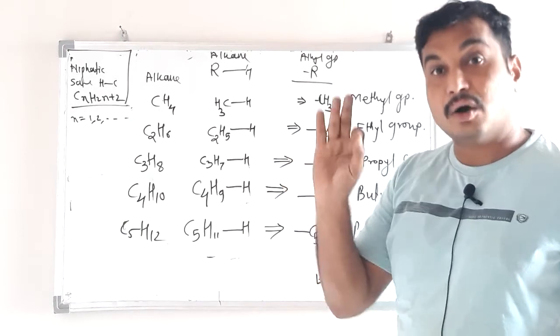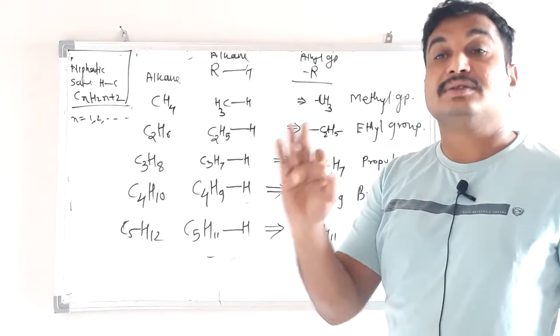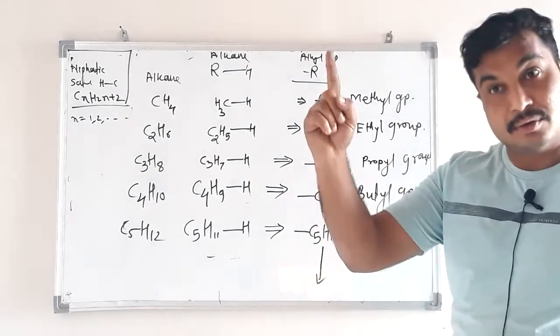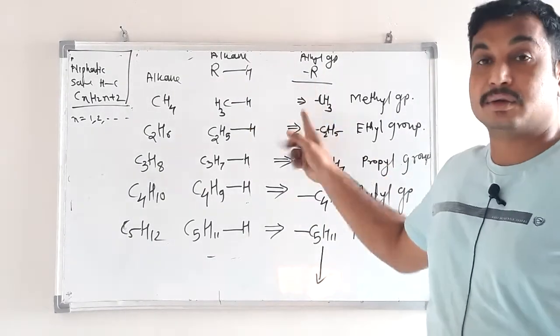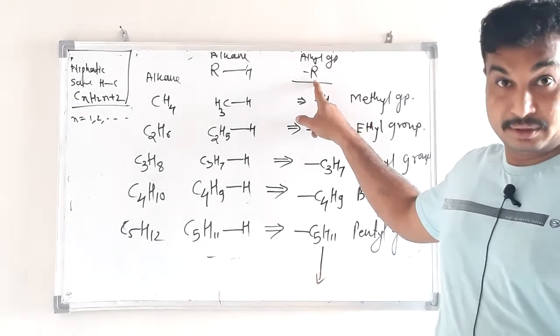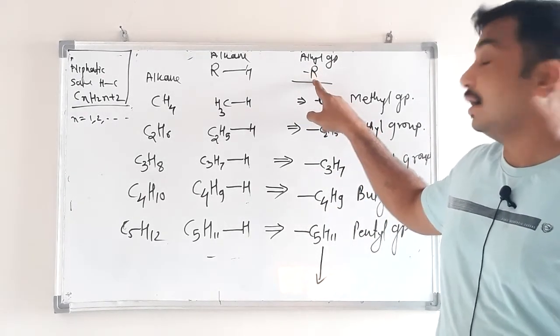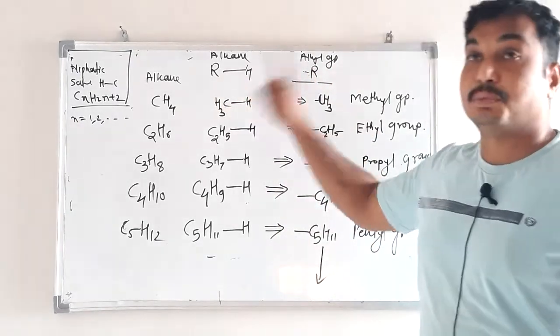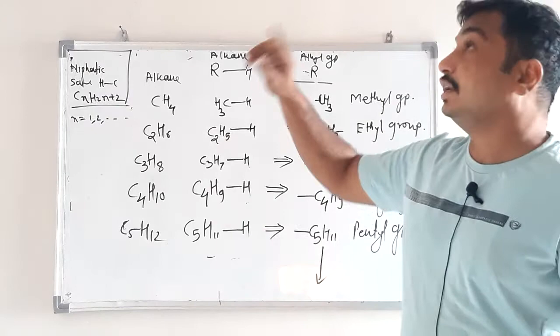Okay, R-H, alkyl group. How is an alkyl group obtained from alkane? Just by removing one hydrogen atom, we will have an alkyl group, and it is represented by capital R with a free bond. R is the symbol for alkyl group. R-H is the symbol for alkane.